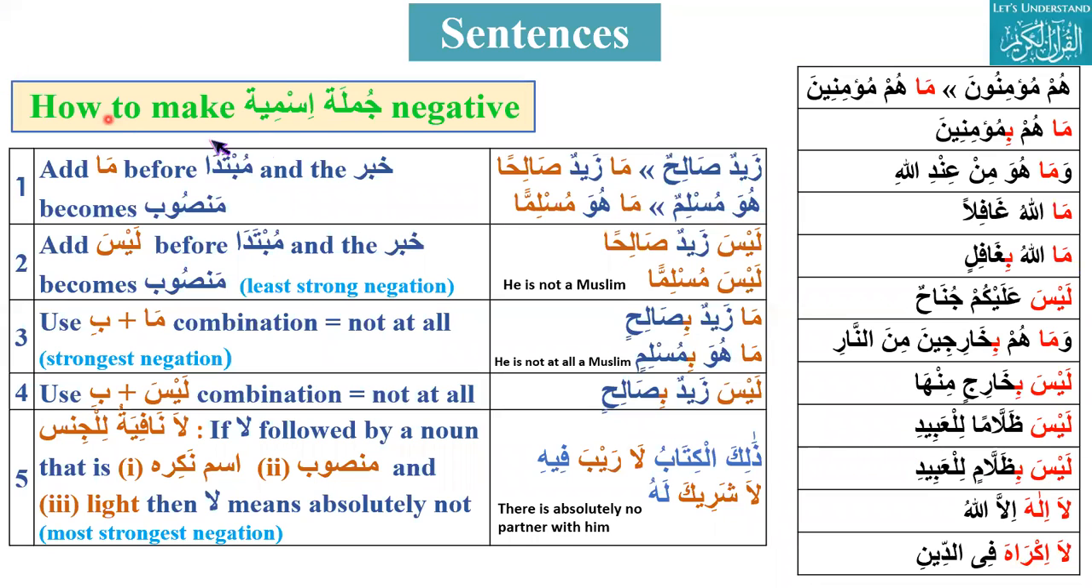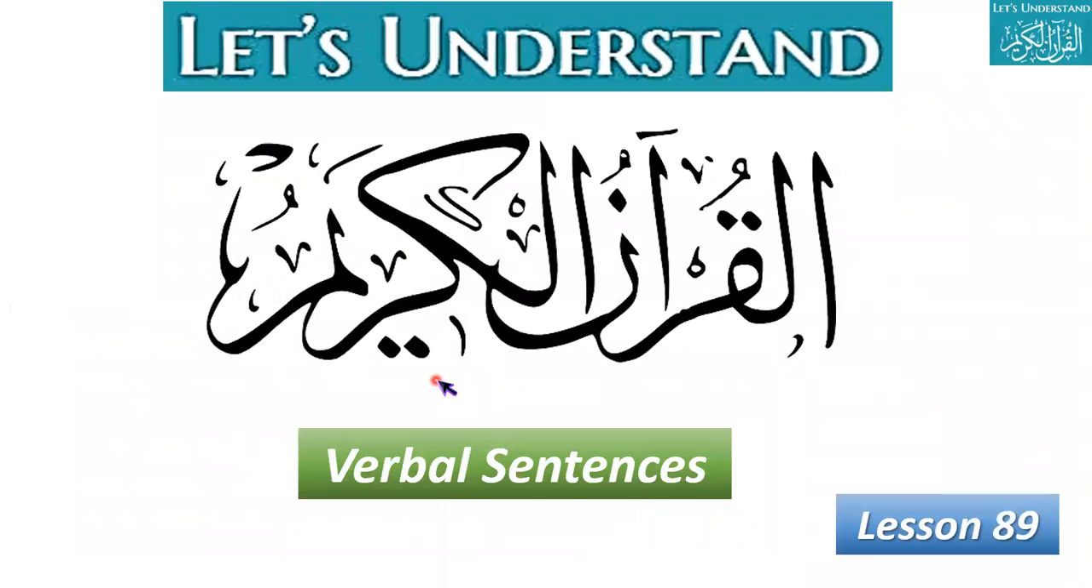So, can you please just explain how to make Jumla Ismiya negative? To make it negative, there are three ways. First is adding ma or laisa before the mubtada, and the khabar will become mansub. The other two are ma plus b and laisa plus b combination. This is not at all. And the third is la nafiyatul jins. If la is followed by a noun, that is ism nakra and mansub, then it means absolutely not. This is the strongest negation. Okay. So this is all about the revision.